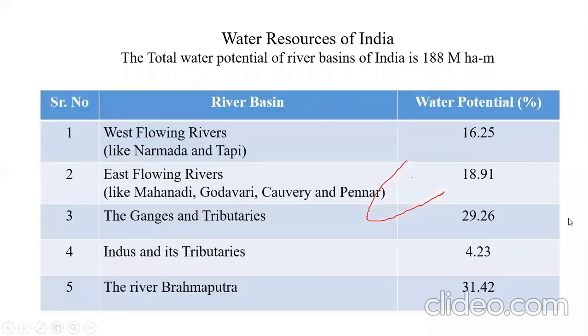We'll see the chart in detail, that is how much amount of water which rivers are contributing. So if you consider the distribution of water in the various rivers, then we find, out of 188 million hectare meters in round figures, for the river basins, those are west flowing rivers, meaning the rivers that flow westward, for example Narmada and Tapi, those rivers contribute about 16.25% of 188 million hectare meters.